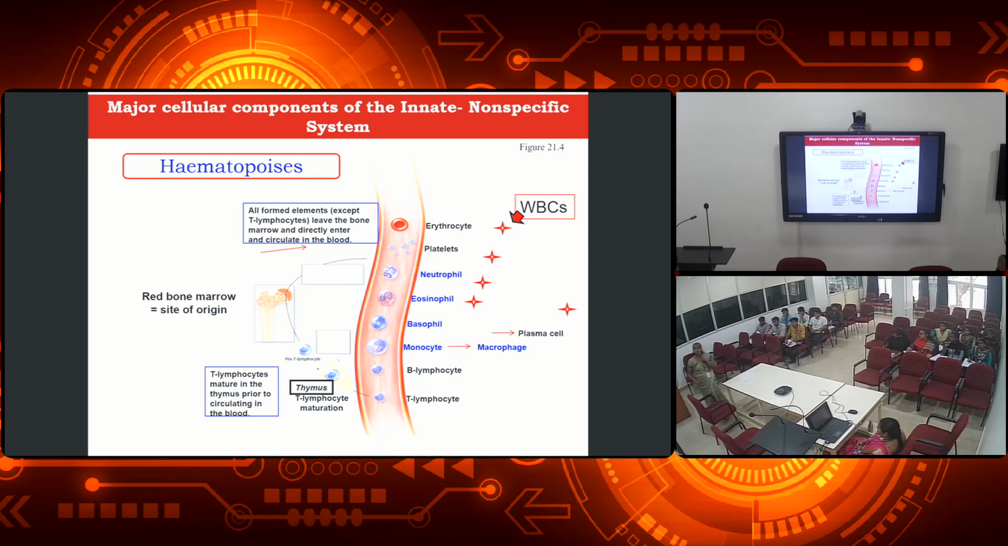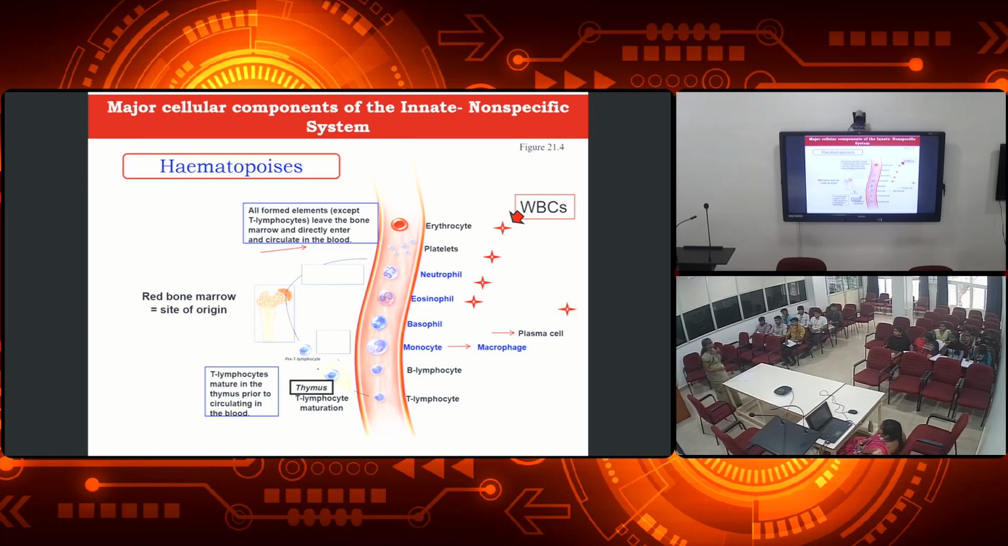All the blood cells except the T cells, the T lymphocytes, okay? All the blood cells including the RBCs and the other types of WBCs will directly enter the blood vessels or blood capillaries, except the T lymphocytes. These T lymphocytes will be forwarded to the thymus, where they mature into complete T lymphocytes.